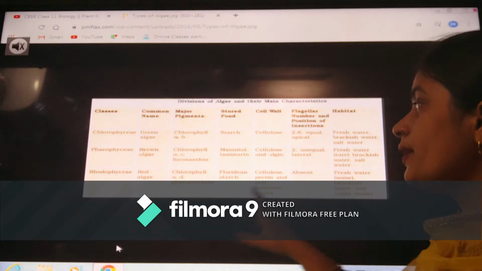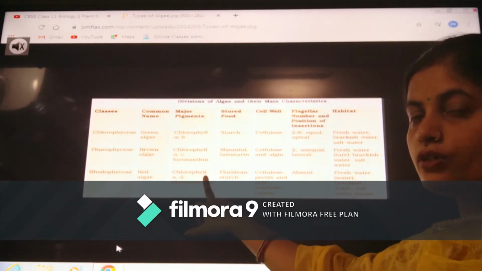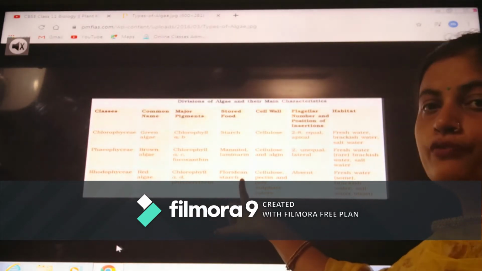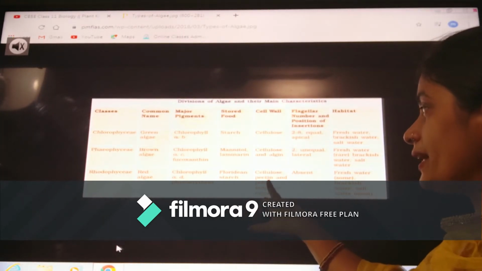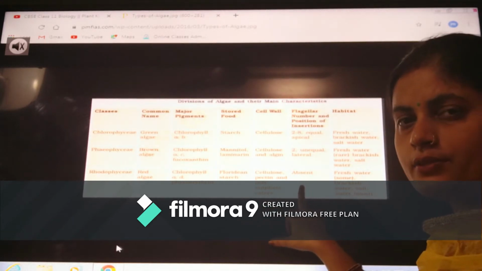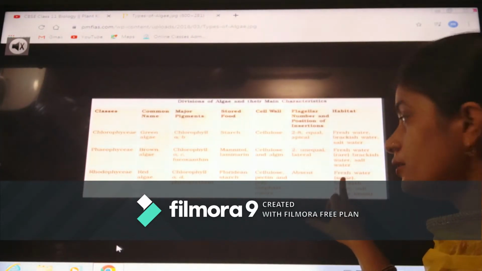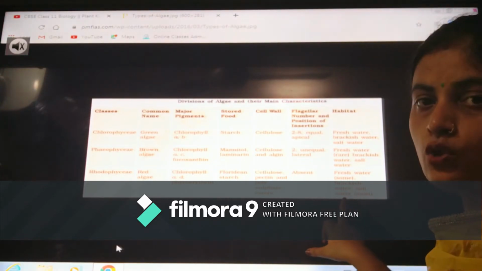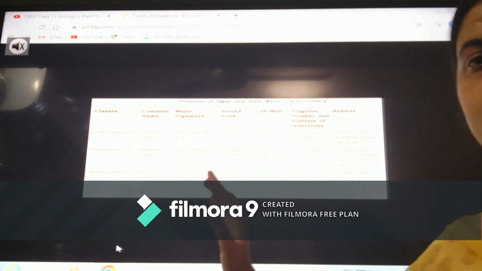Rhodophyceae, that is red algae, has the pigments chlorophyll A and B and the pigment phycoerythrin. The stored food product is Floridean starch. The cell wall is made up of cellulose, pectin and polysulfate esters. The flagella are absent here. For habitat, some are found in fresh water, others in brackish water and salt water. Mostly they are found in salt water. So this is the basic difference.